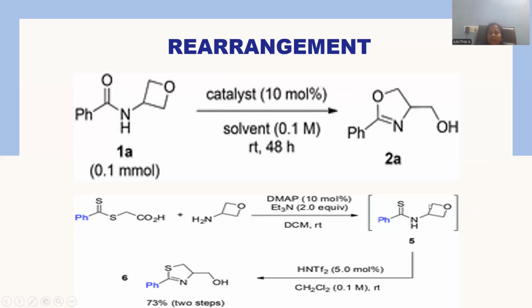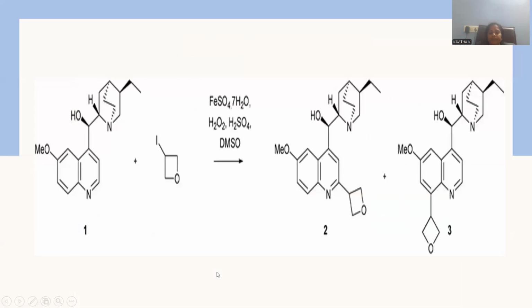This four-membered ring will be opened, and a five-membered ring simultaneously formed. The four-membered ring is now transformed into a five-membered ring system. That four-membered ring oxygen becomes a free hydroxyl group. This is the way a new kind of strategy is introduced in order to generate higher-level heterocyclic compounds starting from oxetane molecules. Let me go for another application of this oxetane molecule.